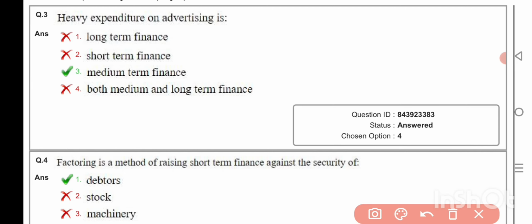Heavy expenditure on advertising is medium-term finance. Factoring is a method of raising short-term finance against the security of debtors.